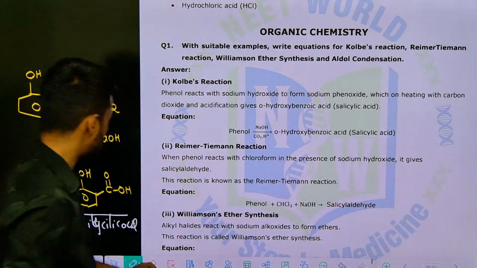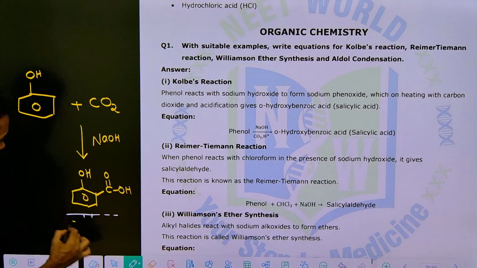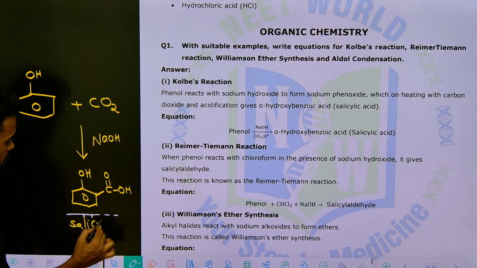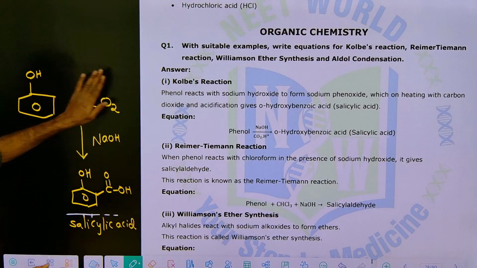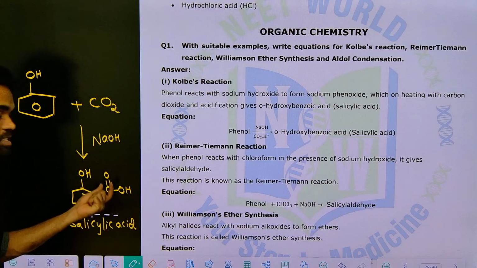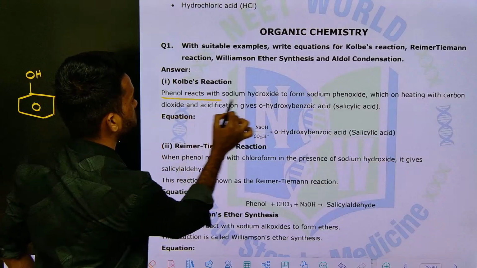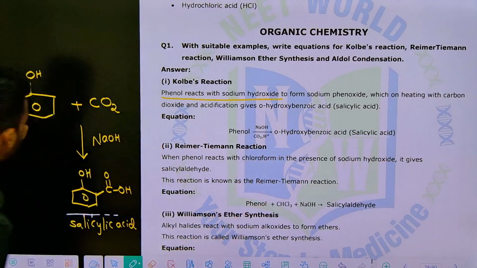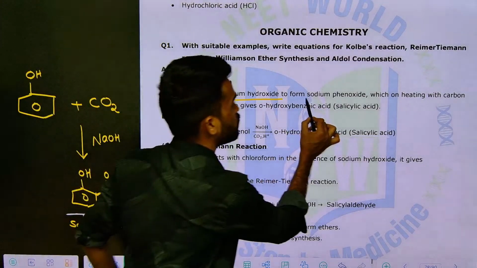I will tell you once again. Phenol plus carbon dioxide in the presence of base gives salicylic acid. Now read the statement once. Phenol reacts with sodium hydroxide and forms sodium phenoxide.